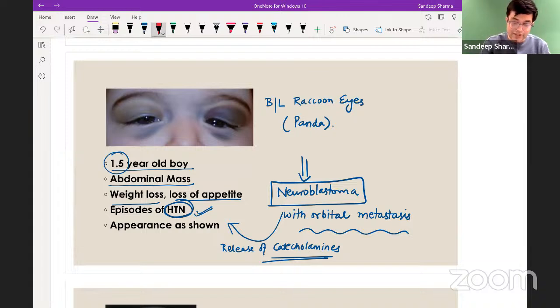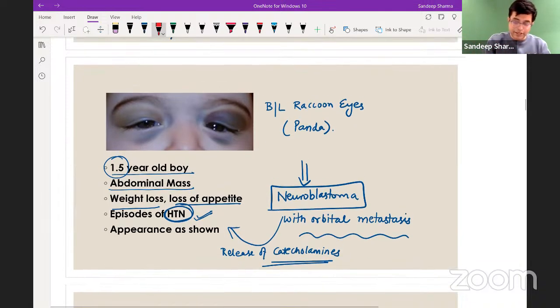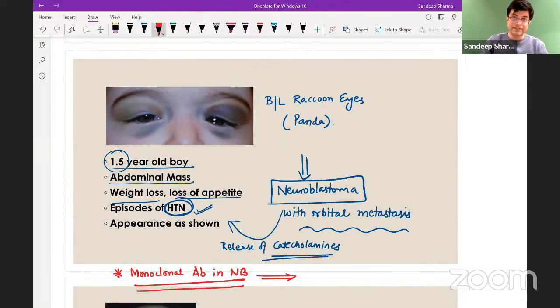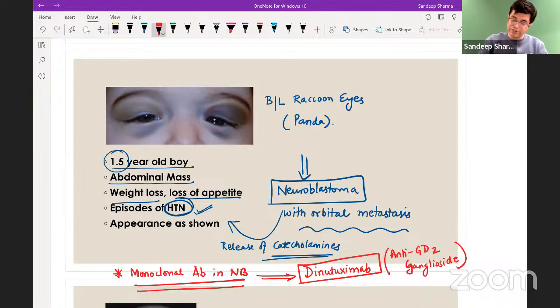And within this, an extra edge point, overlap topic, integrated question. Name the monoclonal antibody which is useful in patients with neuroblastoma. Can anybody tell? Monoclonal antibody in neuroblastoma which has been employed for use. The monoclonal antibody is dinutuximab. Dinutuximab, remember it. It is mentioned in Nelson. Dinutuximab is an anti-ganglioside GD2 antibody. GD2 ganglioside is found overexpressed in tumor cells of neuroblastoma. If GD2 positivity is there, these patients show a very good response to dinutuximab. So the antibody is useful in them.